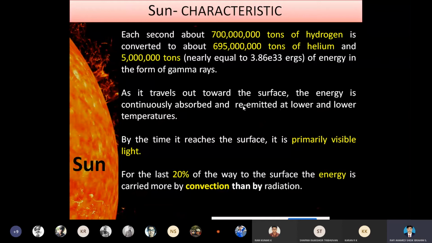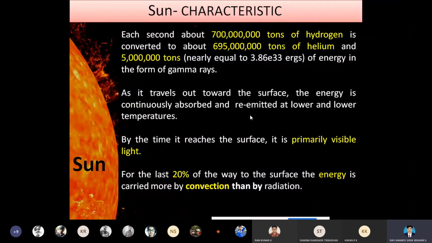When it is transmitted from the center to the outer layers, by stages, the temperature reduces, and finally, when it reaches the surface, it is primarily visible light that we are able to see with our naked eyes.